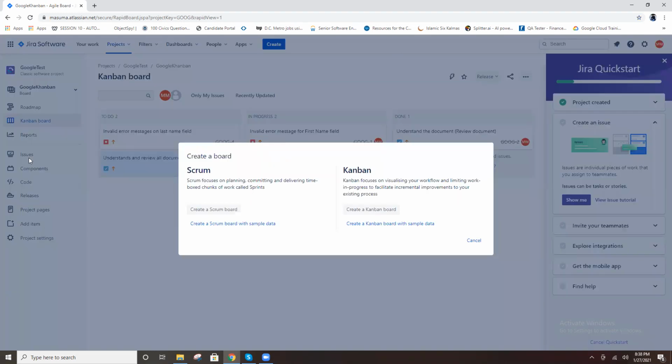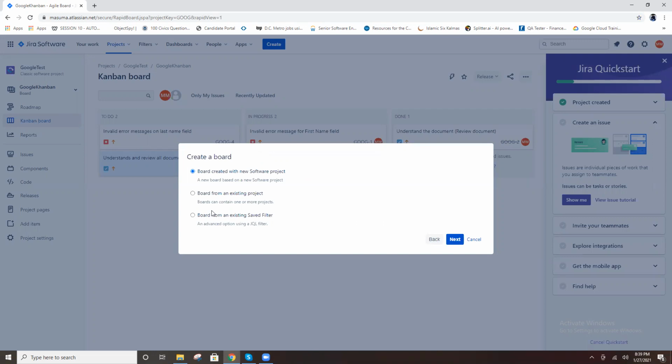So let's create a board. So Scrum board, right? We are following agile methodology. Now select the Scrum board and create a Scrum board. Board created with new software project or board from existing project. New project or existing project.